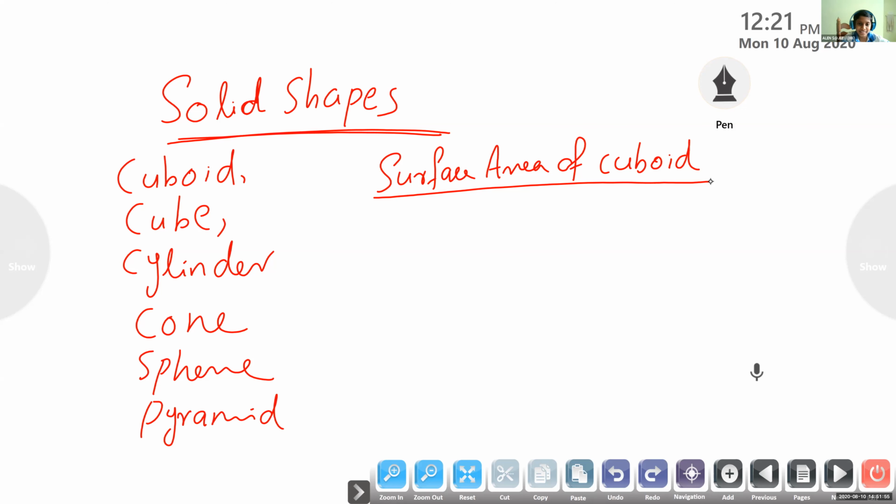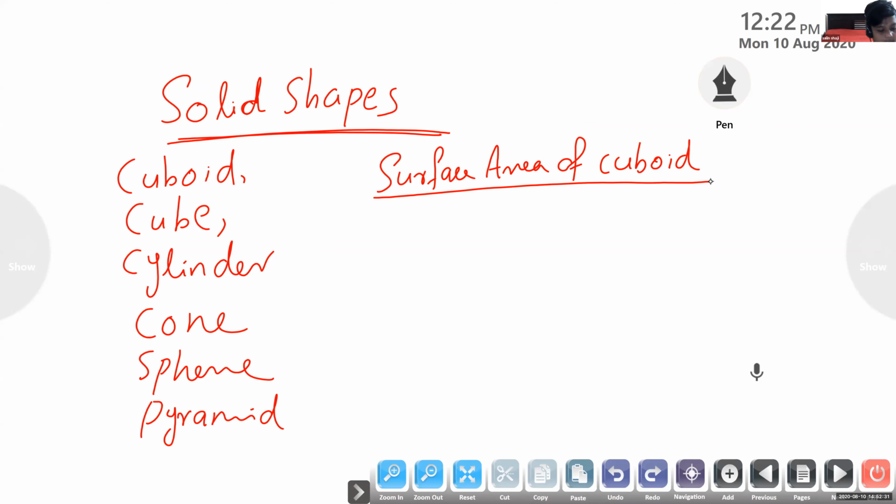Okay, we will discuss. Can you see this? What is the shape of this? Cuboid. This is a cuboidal box. And how many faces are there? 1, 2, 3, 4, 5, 6 faces. Okay, 6 faces are there.